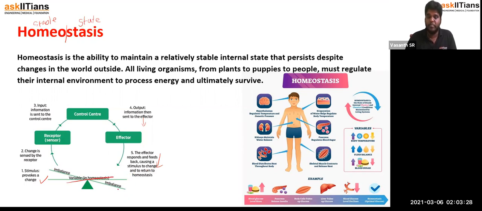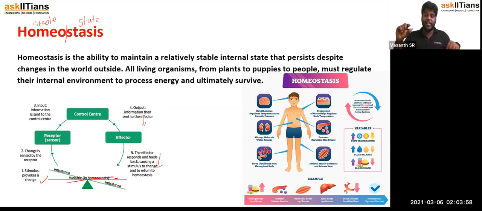And when there is an imbalance of decreasing, the signal will be sent to the receptor, the control center and effector, and then the imbalance will be corrected by homeostasis. It will be attaining equilibrium. So when there is an increased amount of blood pressure, the body will understand that there is no requirement for it. So that will be taken care of, sent to the control center, and the blood pressure reduces, equilibrium attained.